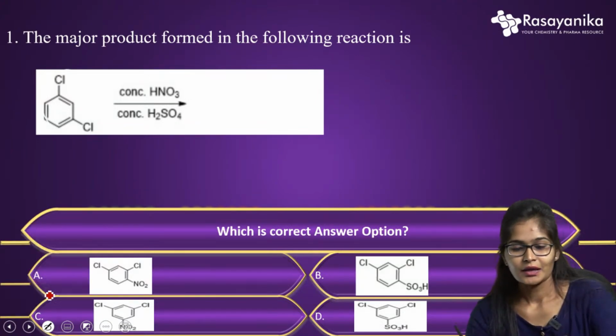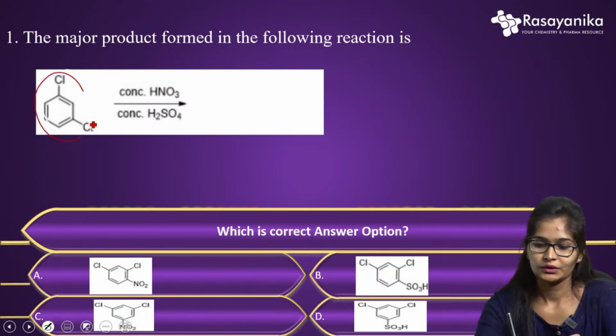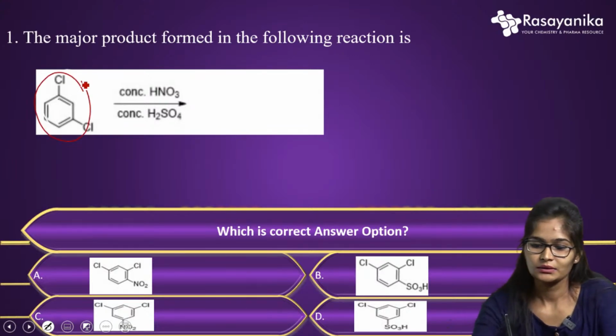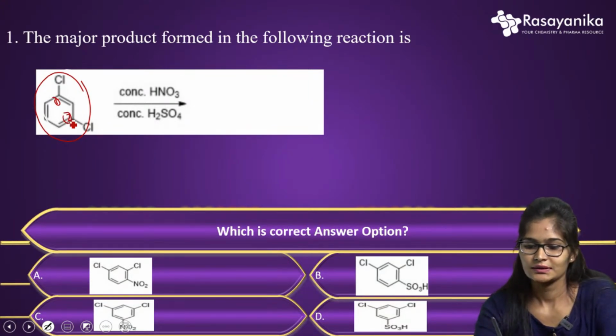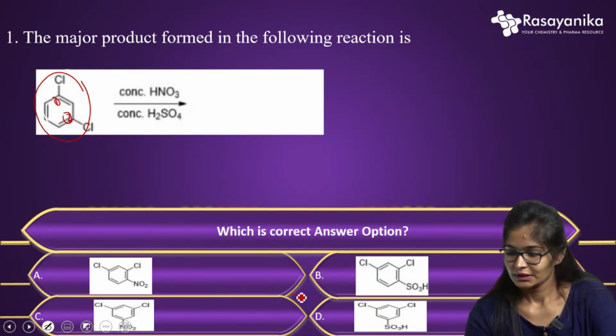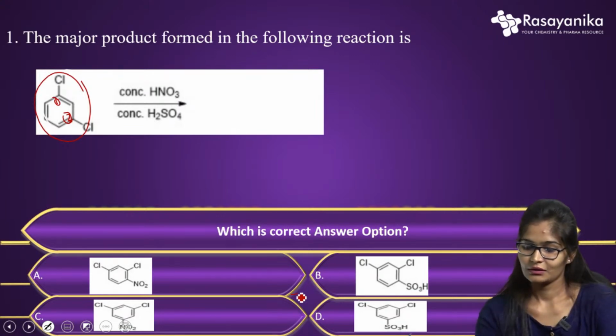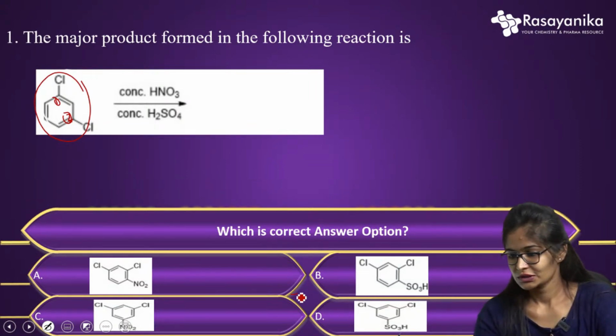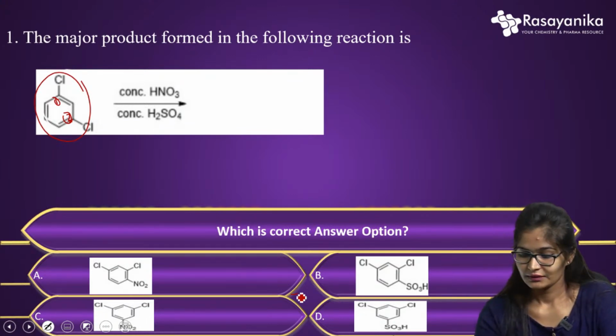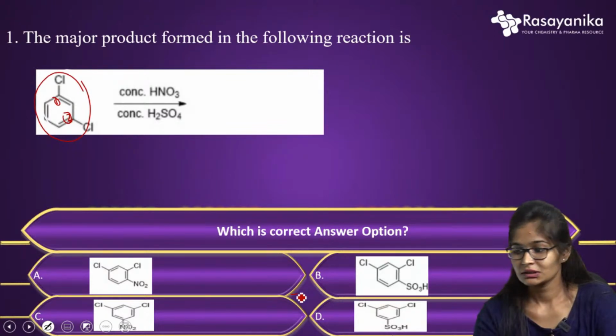Since they have given 1,3-dichlorobenzene here, we get many questions: whether it will be para, ortho or meta. Here I can see this is the first position and this is the third position. In the given options, can you answer the question? There are 4 options. One has NO2 at the para or ortho position, option B has SO3H attached, option C has NO2 at the meta position, and option D has SO3H.